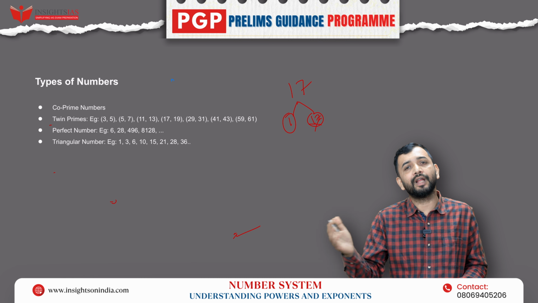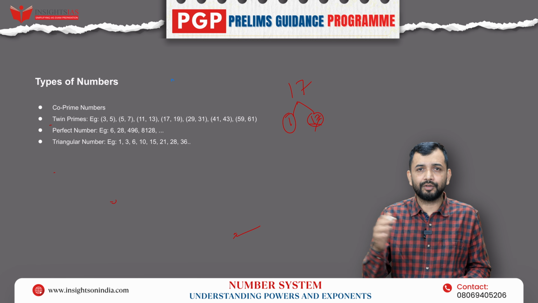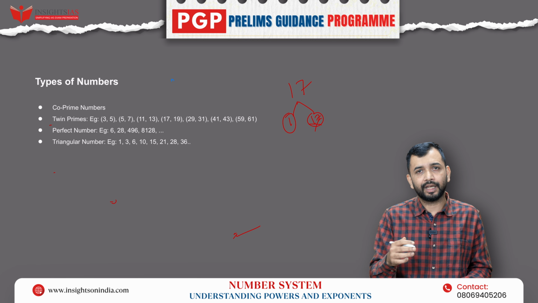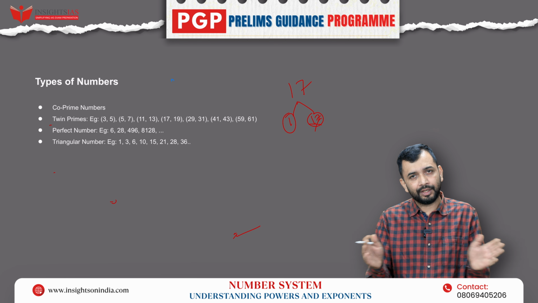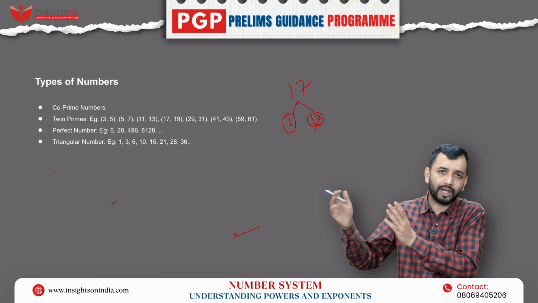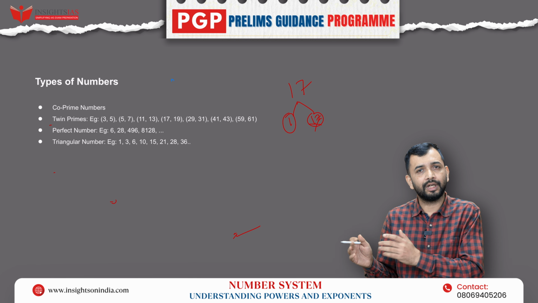Now, if the number is larger, I cannot keep doing it. For example, 31 is there. Then I cannot keep doing it for 1, then 2, then 3, 4. Because 1 anyways it will be divisible. Apart from 1, if I start doing that, it will become a lengthy calculation.